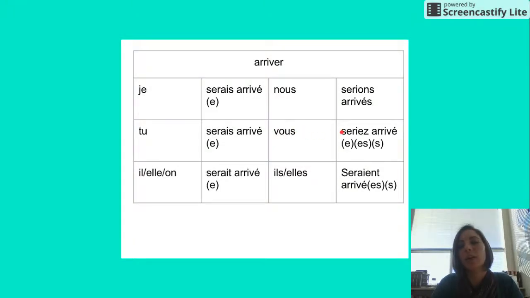And depending on the gender of the one person that you're talking to or the multiple people that you're talking to, you need to add E, ES, or S. And then ils, elles seraient arrivés. They would have arrived. Remember, if you have a group of women, you add an ES. And if you have a group of men, you just have an S, or a group of both men and women just have an S. Just follows the same rules as our Vandertramp verbs.